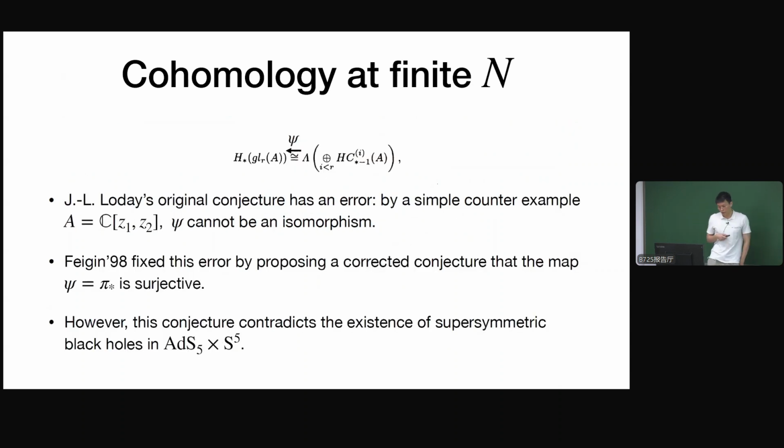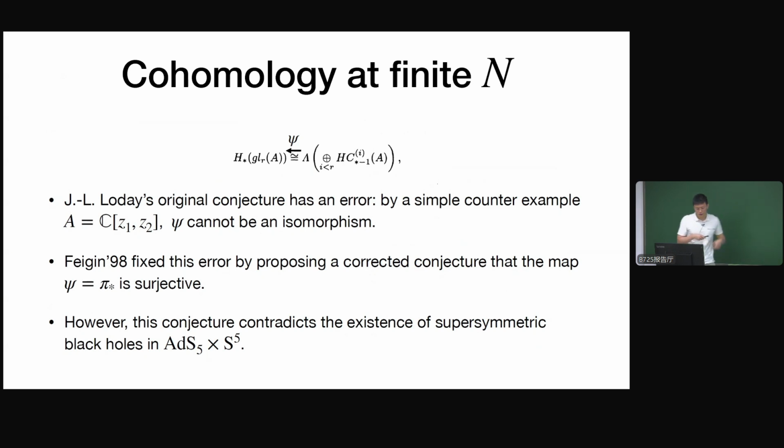Lode's original conjecture has a quite obvious error: a simple counterexample is this A with two bosonic variables and no fermionic variable. In this case, you can see that this map psi cannot be an isomorphism. Later on, Feigin fixed this error by proposing a corrected conjecture, which agreed with the conjecture by Xing and me, that pi star is surjective.